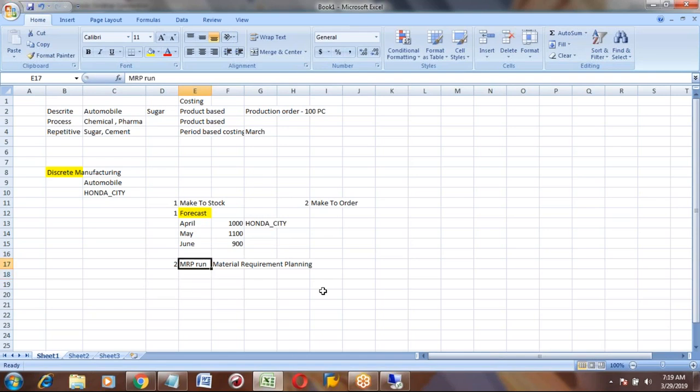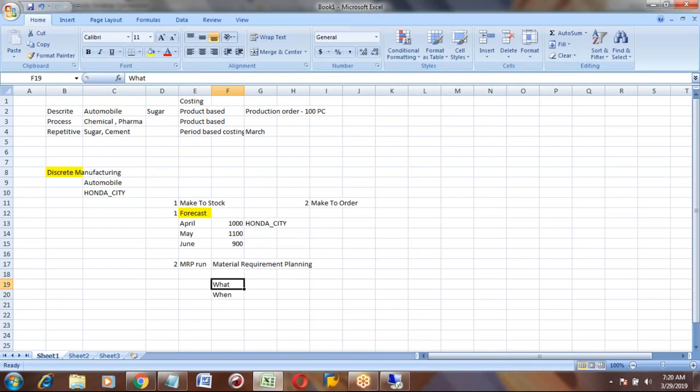This MRP run will tell you what parts are required to manufacture Honda City and when they are required.